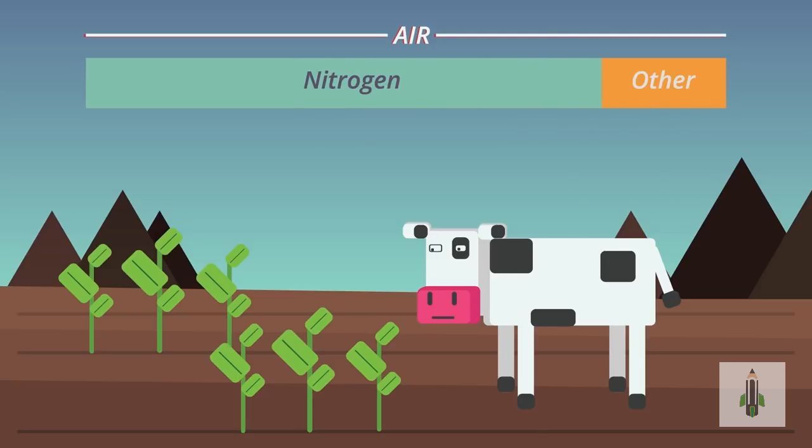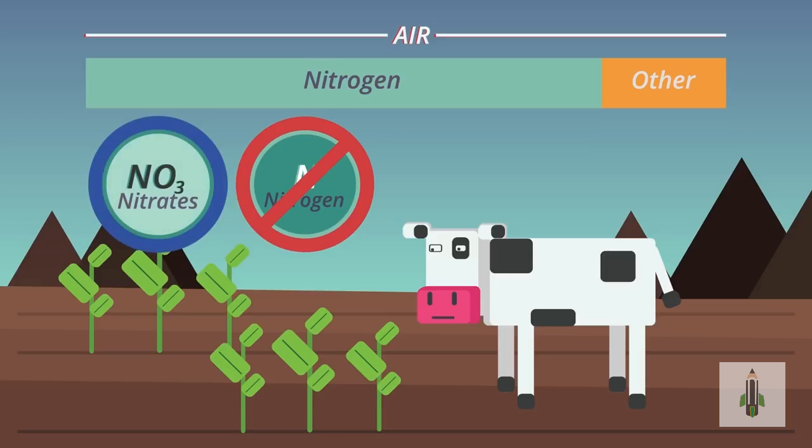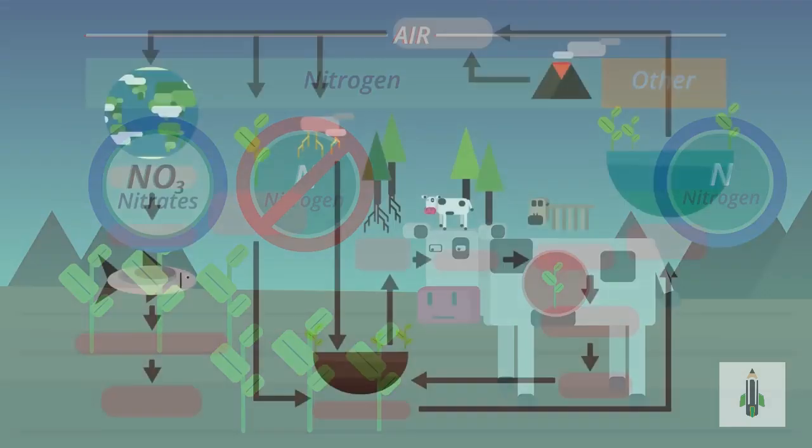However, neither plants nor animals can take nitrogen directly from the air because nitrogen is so unreactive. However, plants are able to take nitrogen compounds such as nitrates from the soil, and then animals eat these plants, therefore providing animals with a source of nitrogen.